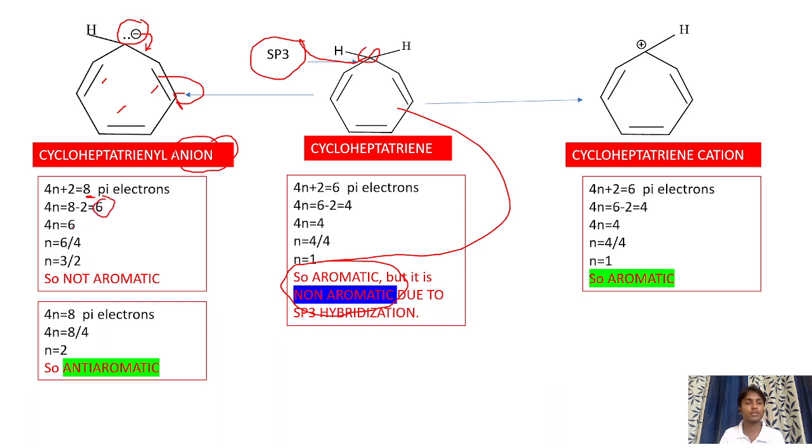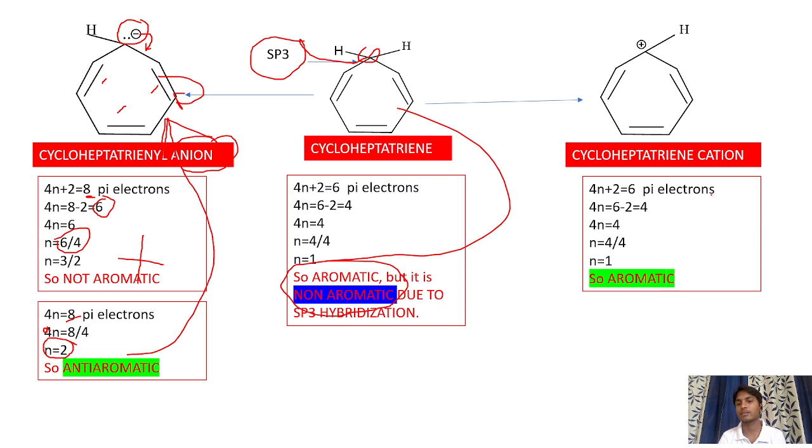Then 4n is equal to 6, n is equal to 6 by 4, that is 3 divided by 2. Then the compound may not be considered as an aromatic compound. Then apply the 4n rule. 4n is equal to 8, n is equal to 8 by 4, that is finally n is equal to 2. The compound is anti-aromatic.